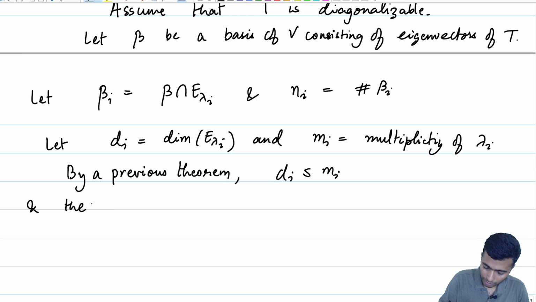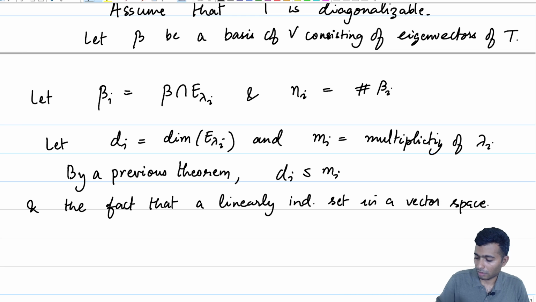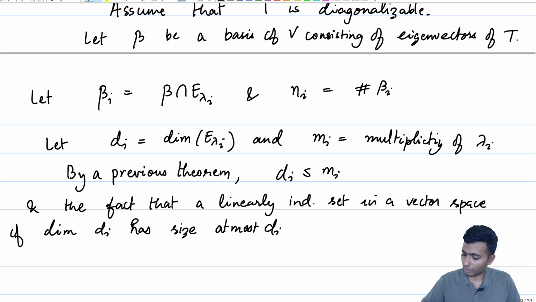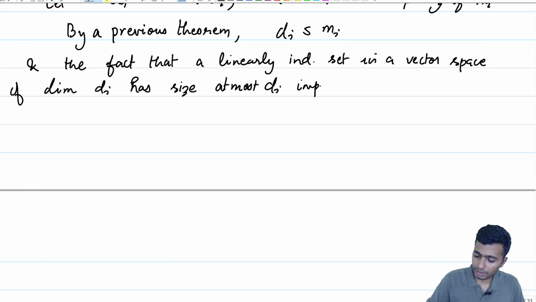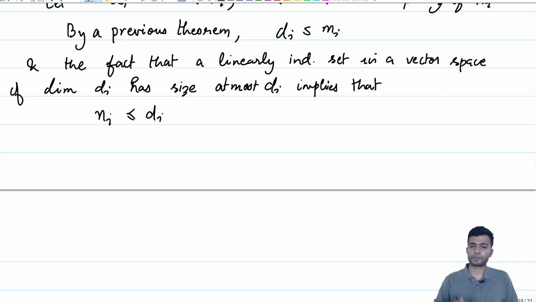and the fact, let me write down the reason, the fact that a linearly independent set in a vector space of dimension di has size at most di. This implies that Ni is less than or equal to di.